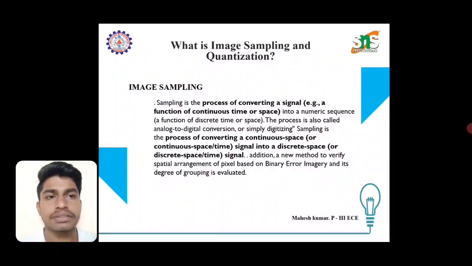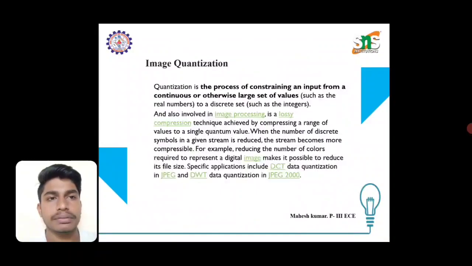Image sampling is the process of converting a signal, for example, a function of continuous time or space, into a numeric sequence, a function of discrete time or space. This process is also called analog to digital conversion or digitalization. Sampling is the process of converting a continuous space or continuous time signal into a discrete space or discrete time signal. In addition, a new method to verify the spatial arrangement of pixels based on binary error is evaluated. Let's get into image quantization.